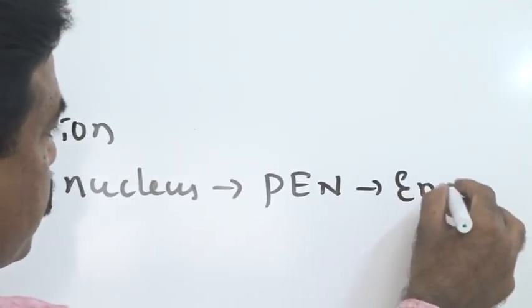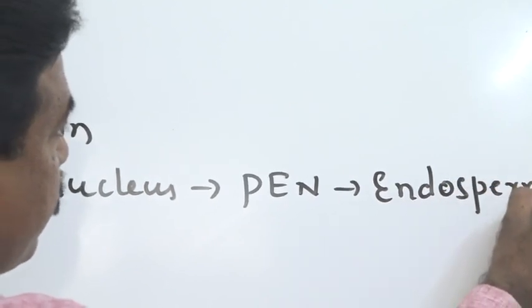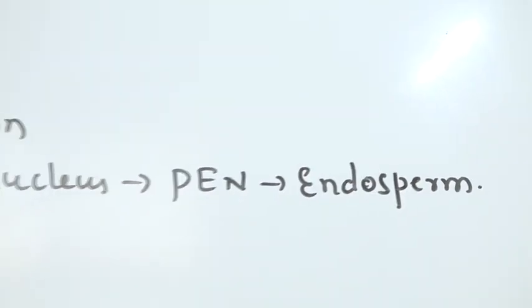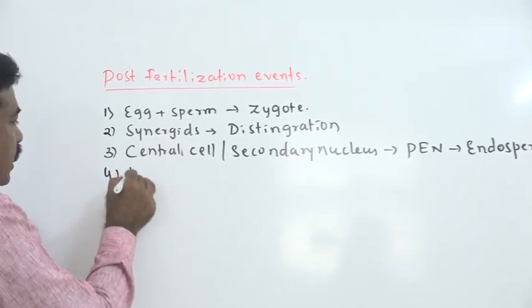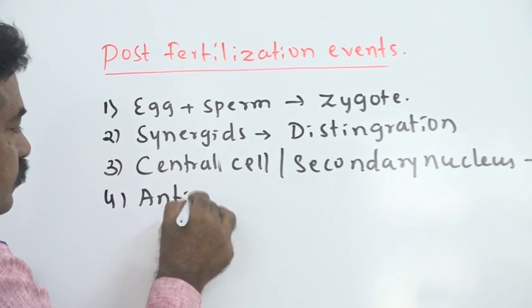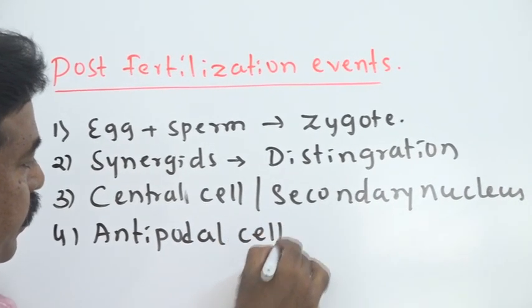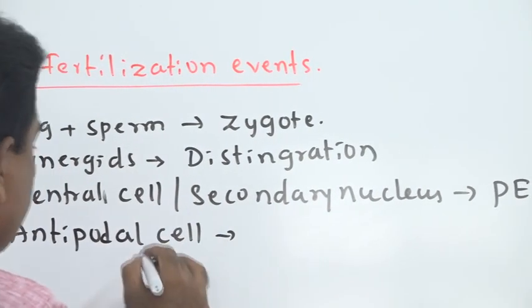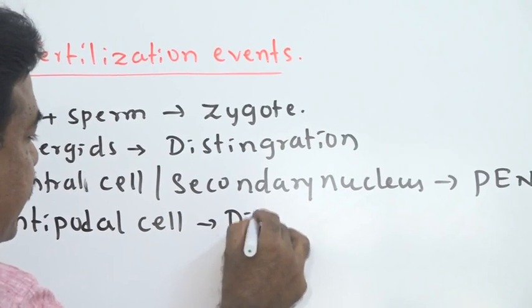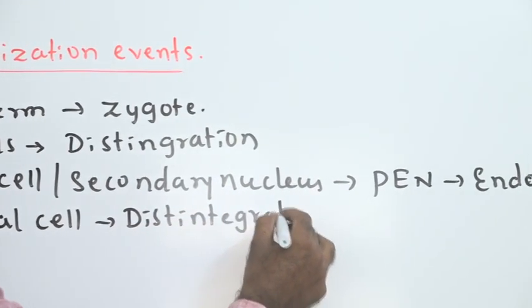The primary endosperm nucleus later forms endosperm, which helps in nourishment of the developing embryo. Then the antipodal cells present in the embryo sac, or female gametophyte, undergo disintegration, meaning they disappear.